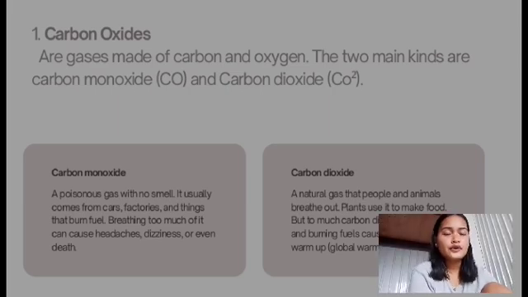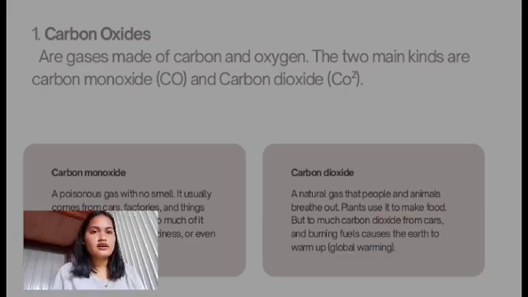So, how does carbon monoxide form? It is produced when fuels like gasoline, wood, propane, or charcoal burn without enough oxygen. This is called incomplete combustion. Carbon monoxide is poisonous because it replaces oxygen in the blood. That's why it's sometimes called the silent killer.